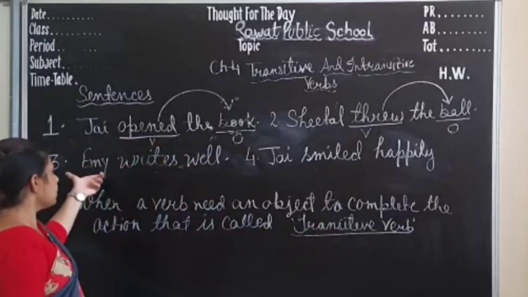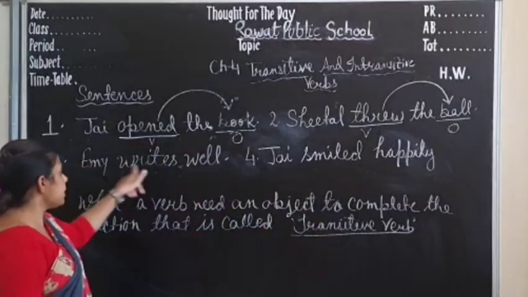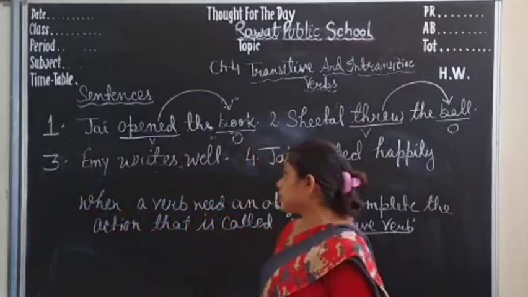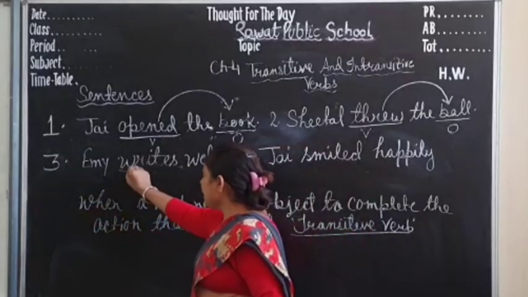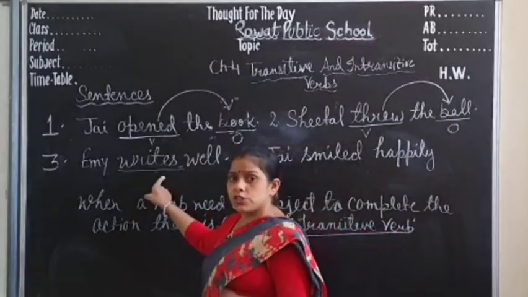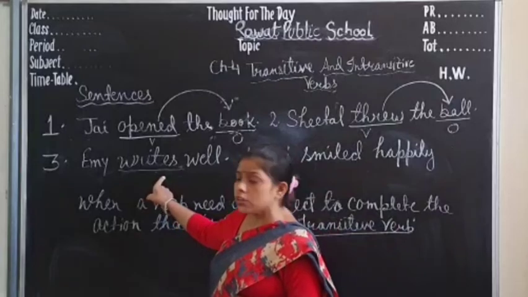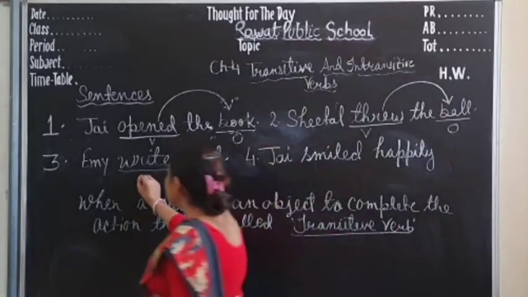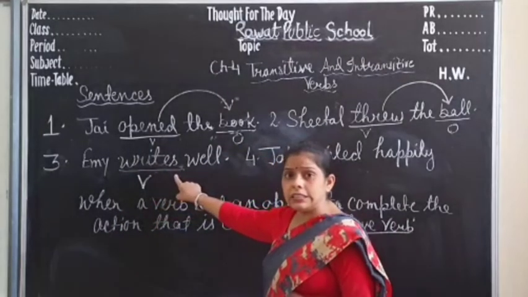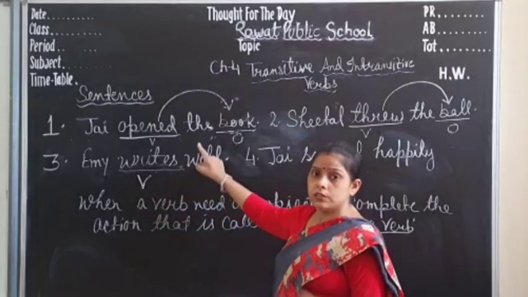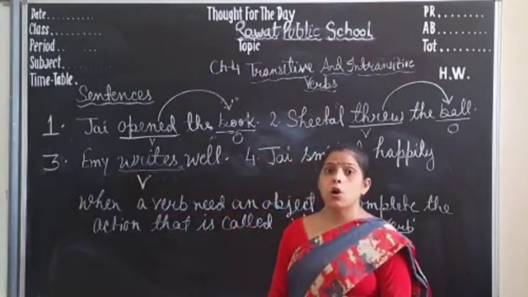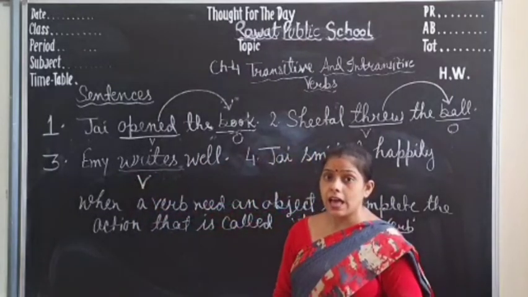See, here is the third example. Amy writes well. In which manner does Amy write? She writes well. What action is being done here? Writing. So writes is the verb. And this action does not need an object to complete its sense.